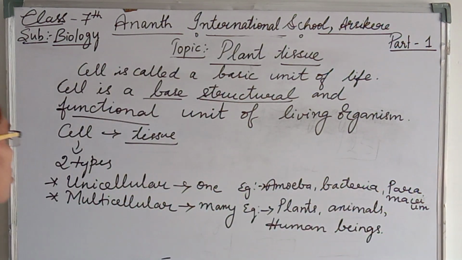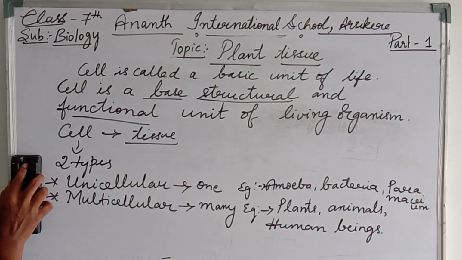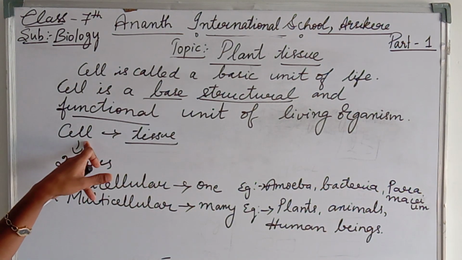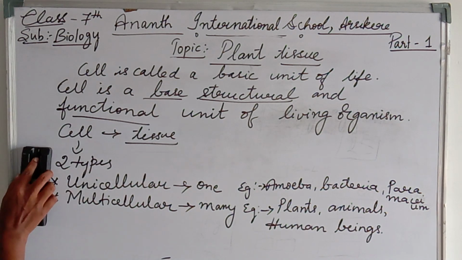These are the basic things we learnt in class 6. Now we shall study the relationship between the cell and the tissue.